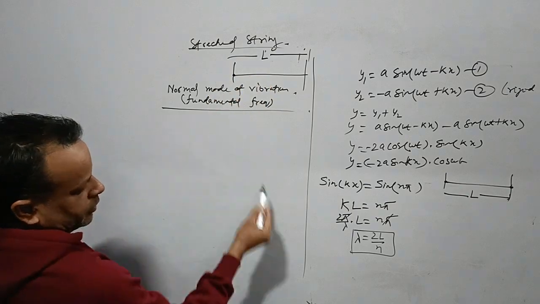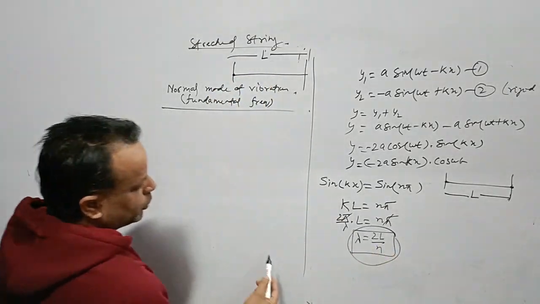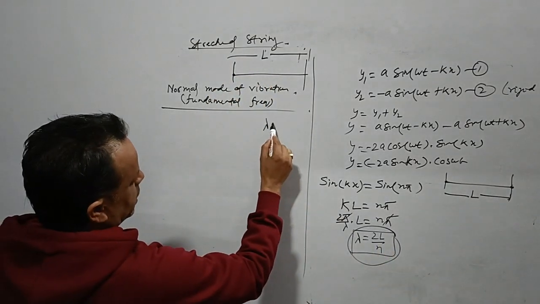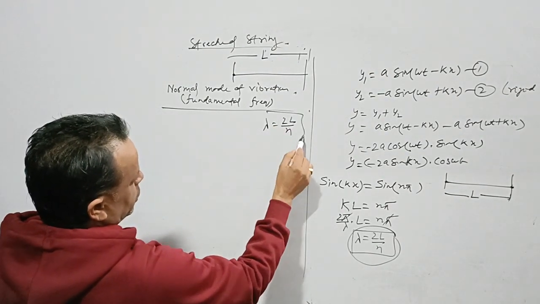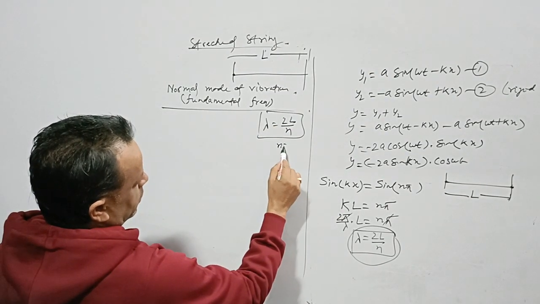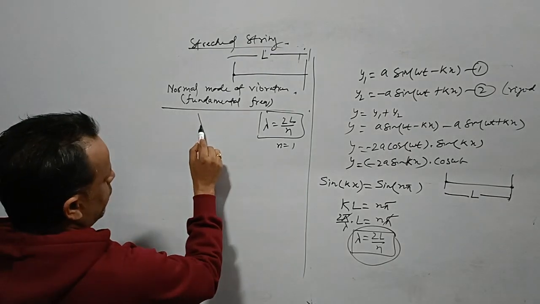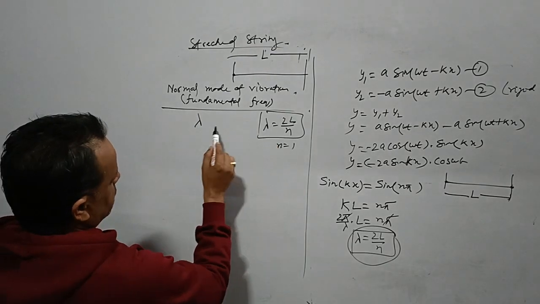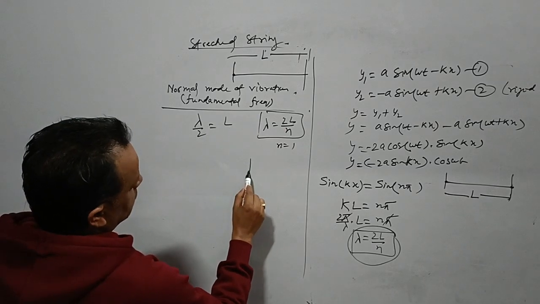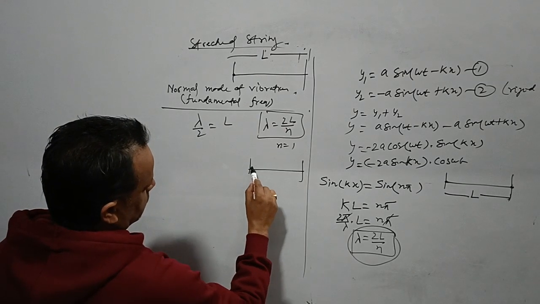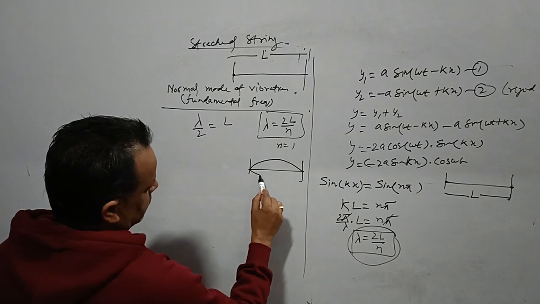We have got the formula like this: lambda is equal to 2L by n. When n is equal to 1, what do we get? In the whole length, we are getting a half wavelength. So we get a wave like this.